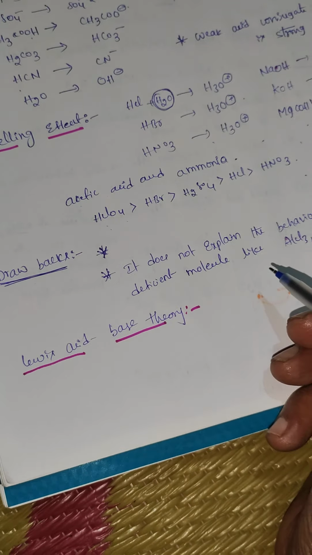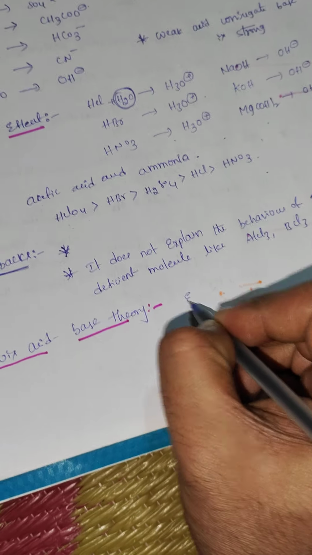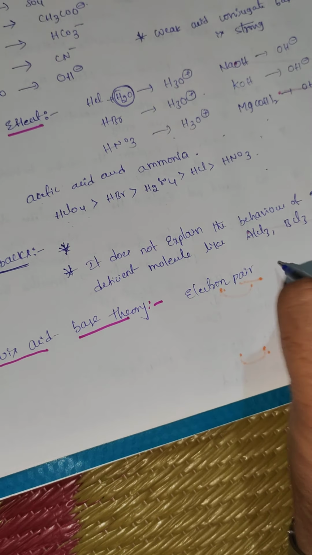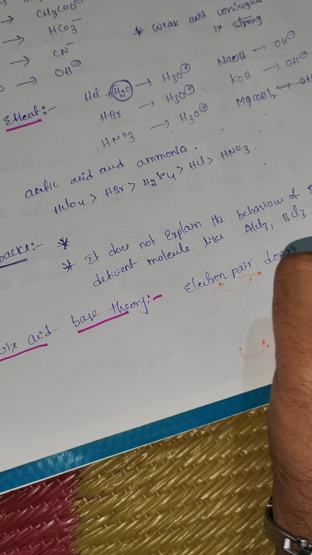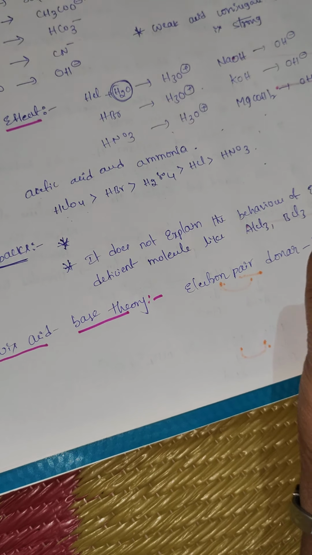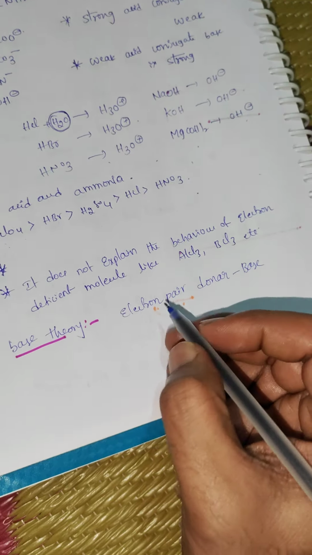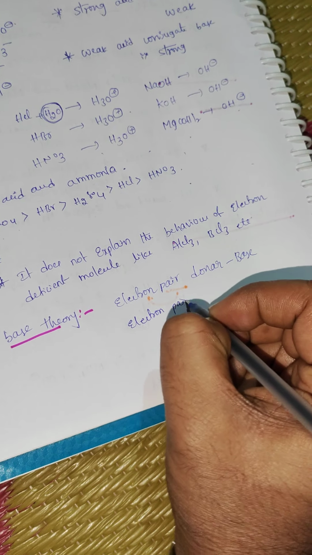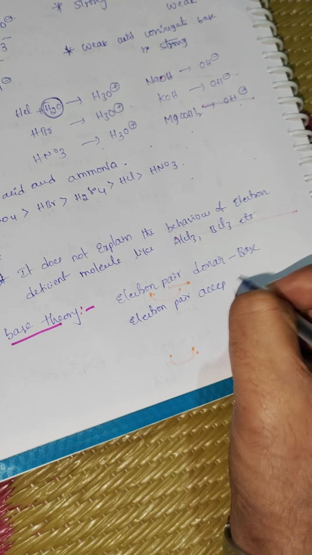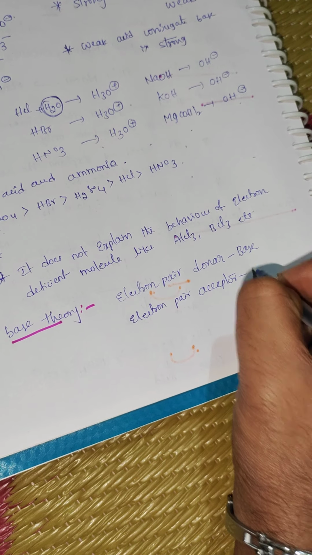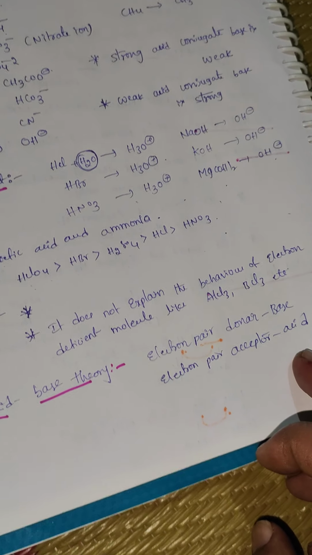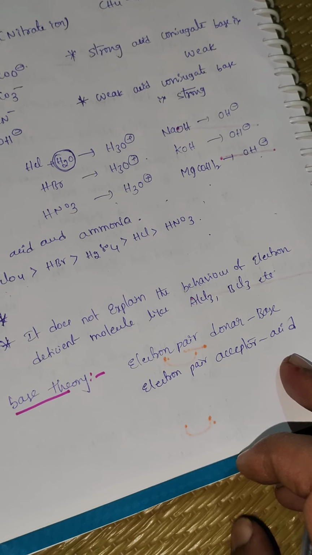According to Lewis acid base theory, an electron pair donor is called a base. An electron pair acceptor is called an acid. An electron pair donor is called a base. An electron pair acceptor is called an acid.